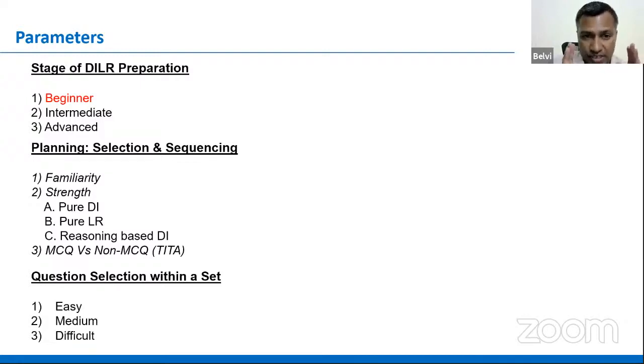Just because you decided on a set doesn't mean that all questions within that would be of the same difficulty level. Sometimes you need to be mindful about it. If there are 4 questions on a data interpretation set, the author might have created one of those questions highly calculation intensive, or the answer options are pretty close to decide between them. Therefore, within those 4 or 5 questions on that particular set, it is possible that a few of them are easy, a few of medium difficulty level, and a few